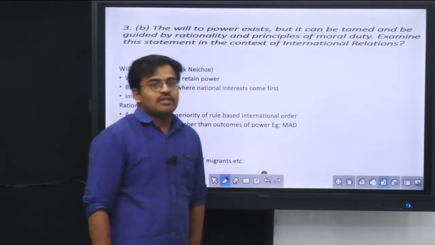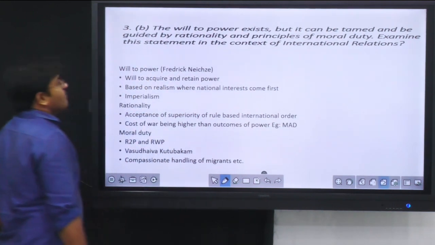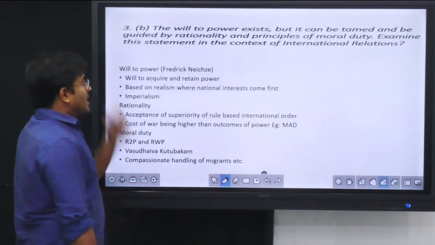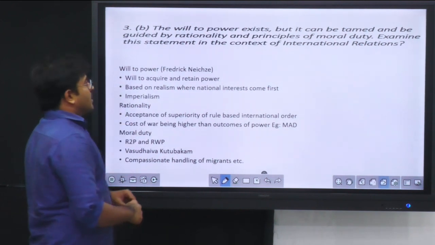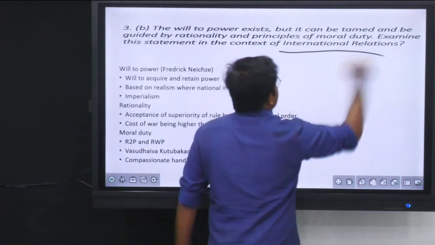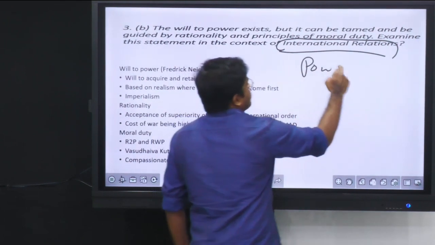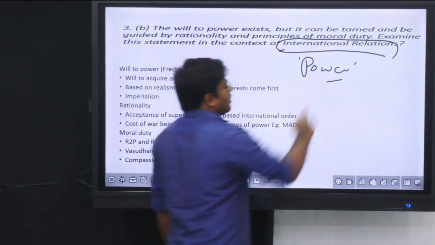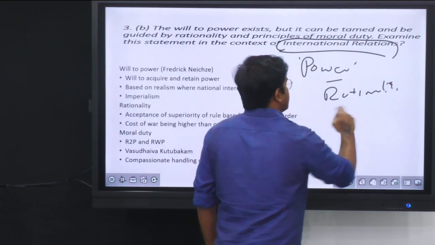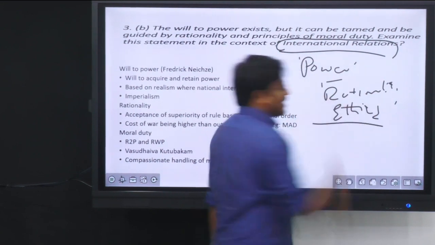The next question that I am going to talk about is: the will to power exists, but it can be tamed and guided by rationality and principles of moral duty. Examine this statement in the context of international relations. So it is talking about ethics in international relations. There are some concepts here: one is power, rationality, and ethics or morality, and their interrelatedness is something they are asking.